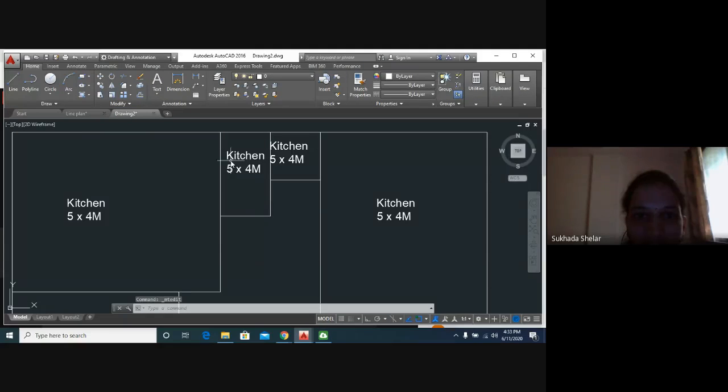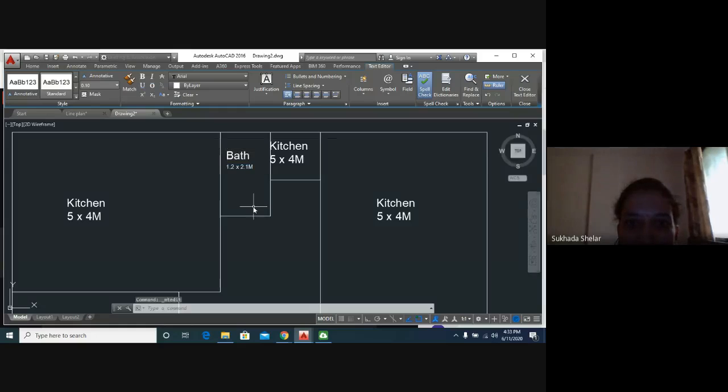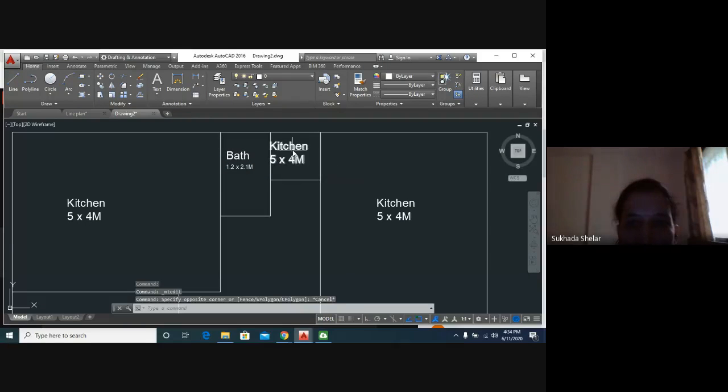Then this is our bathroom. Bath is of 1.2 by 2.1. 1.2 by 2.1, right? Now this bathroom is very small and our text is very large, so we can minimize this so that it will adjust in our room. I will go with the 0.1. Okay, now it is visible in our room. Here also we will do that.